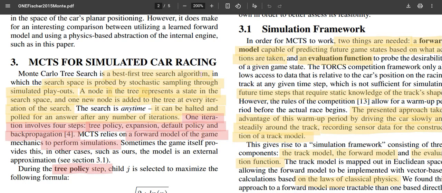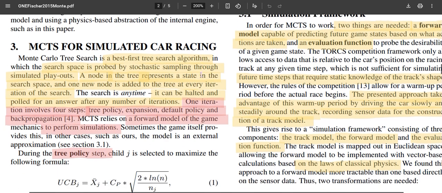MCTS, as said earlier, is a tree search algorithm in which the search space is probed by stochastic sampling, because, as said earlier, it is computationally too expensive to find the optimal solution exhaustively. So we iteratively build a tree to direct toward the optimal point, which is termed a node. They do stochastic sampling through the forward model, and through that, different nodes are formed, and every node is given a certain weightage based on its optimality using evaluation functions.